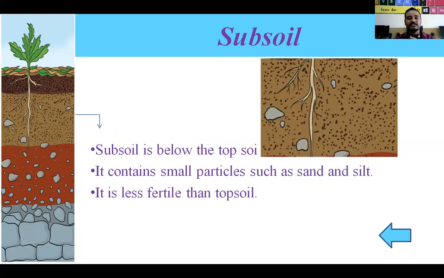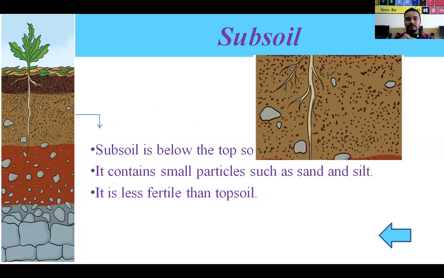Here you can see in this image the root of the plant, but that root is surrounded by some particles of sand. Mainly this layer is not as fertile as compared to topsoil. This was the second layer.